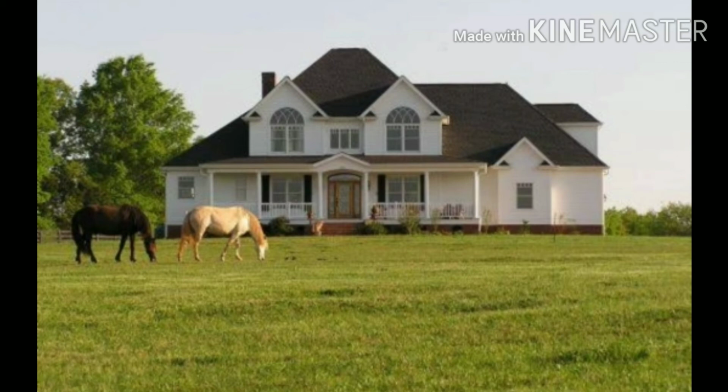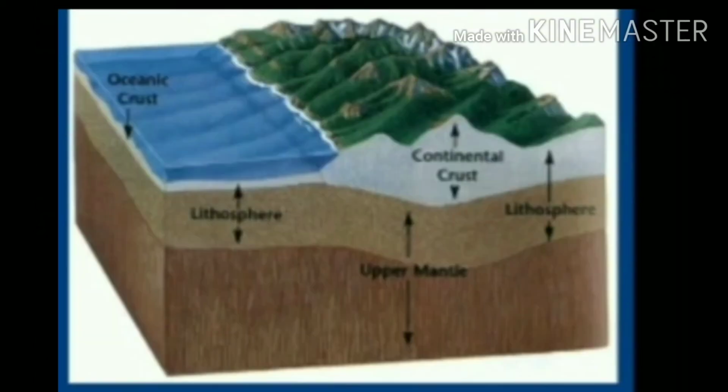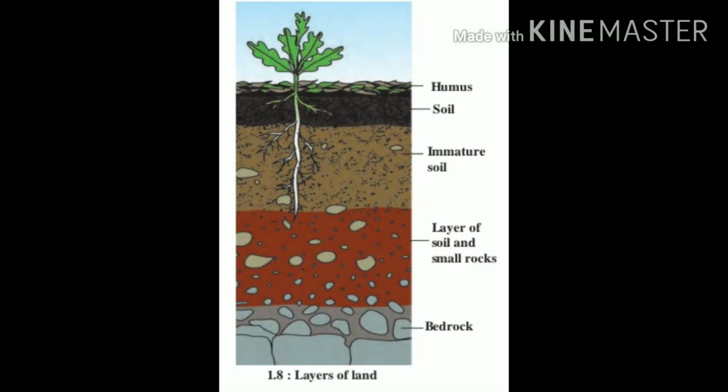The land on which we live is not a single layer. It is made up of many layers. The topmost layer of the soil is formed by the decomposition of the remains of plants and animals, and this is called humus. Below this layer, there is a layer which is full of sand, soil, small stones, worms and insects.